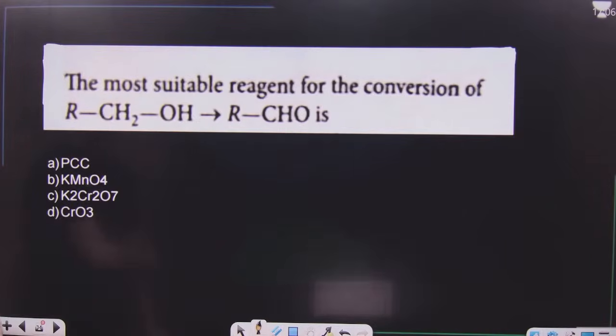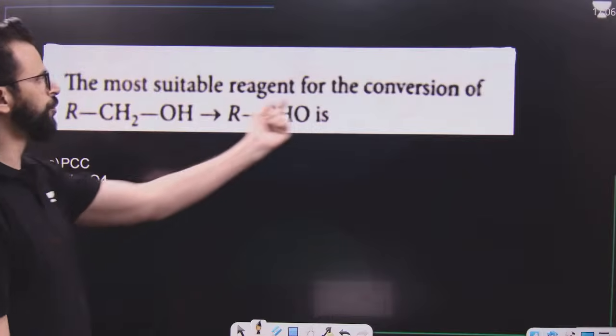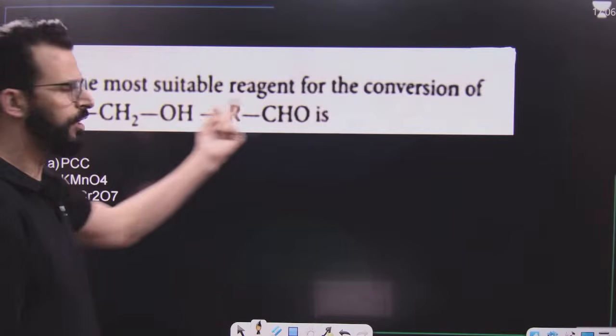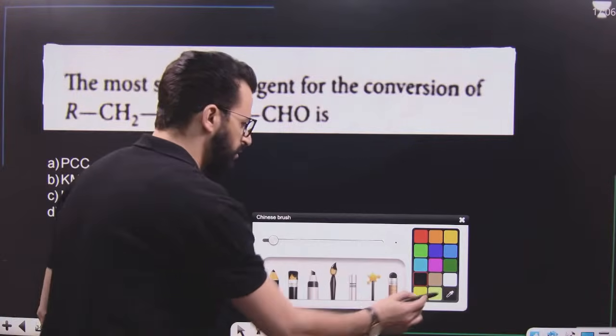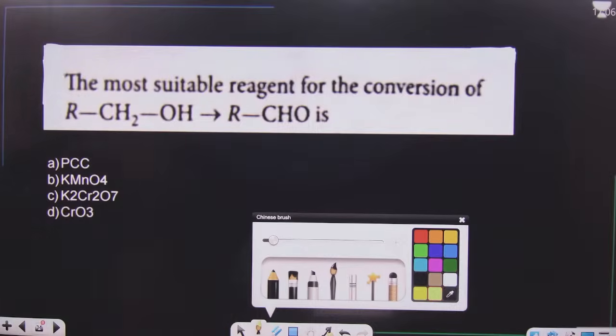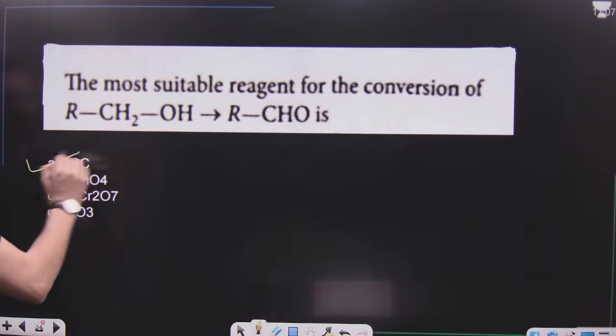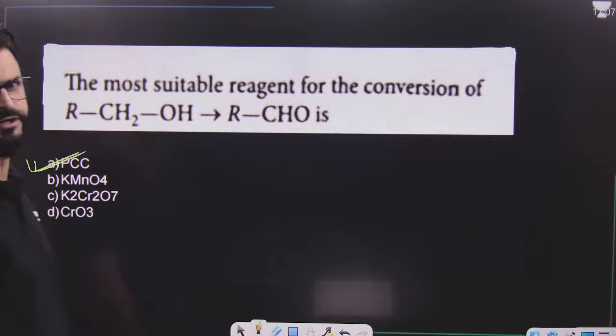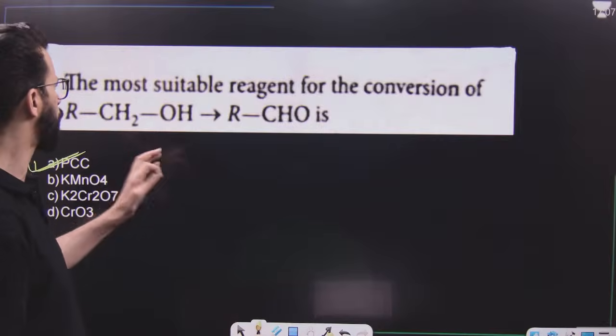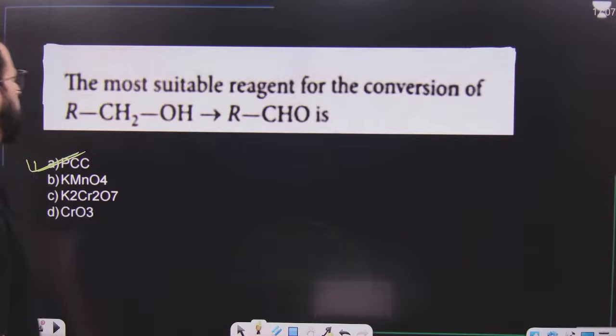After this, the question says, most suitable reagent for the conversion of primary alcohol to aldehyde. It should be a mild oxidizing agent, and among mild oxidizing agents, remember it's Corey's reagent or pyridinium chlorochromate, which is considered the most common and most suitable reagent for conversion of primary alcohol to aldehyde and secondary alcohol to ketone.